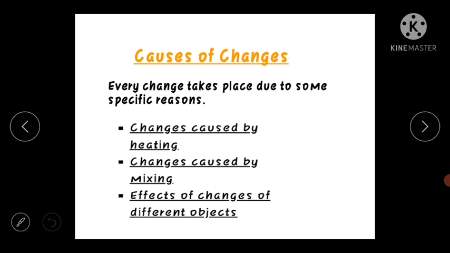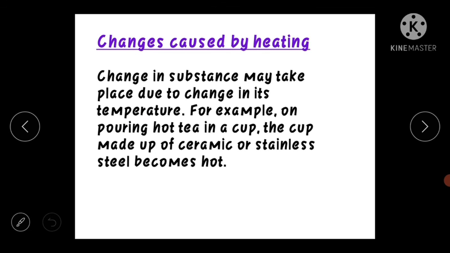Every change takes place due to some specific reasons, right? So which can be the reason? Changes caused by heating, changes caused by mixing, and effects of changes on different objects. So let's see in detail. The first one is the changes caused by heating. Change in a substance may take place due to change in its temperature. Like water: if you heat it, it will boil, and it can evaporate as well.